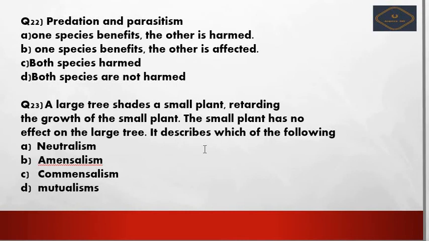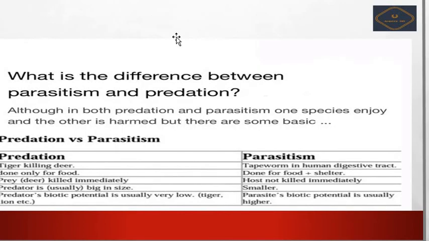Even this distinction between predation and parasitism is not given in the Shankara as well. So I have noted it down from some other sites, so you can refer to this. The difference between parasitism and predation is, in predation the tiger kills the deer only for food, and it will kill immediately.